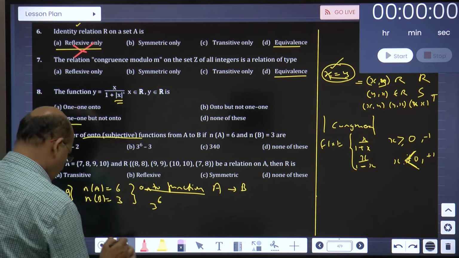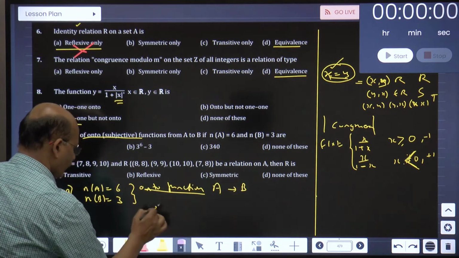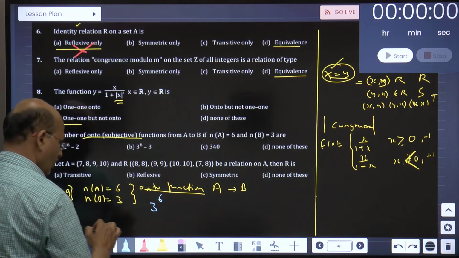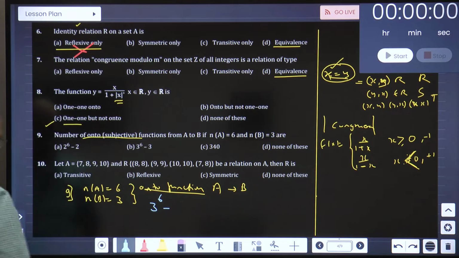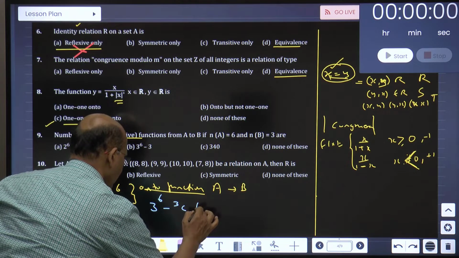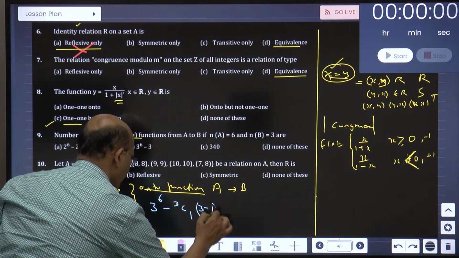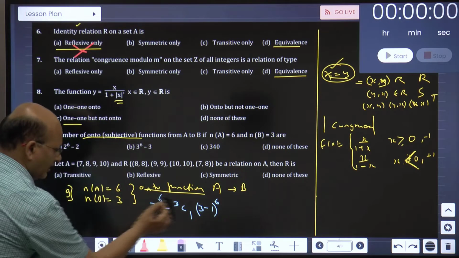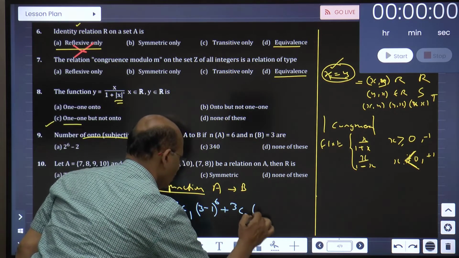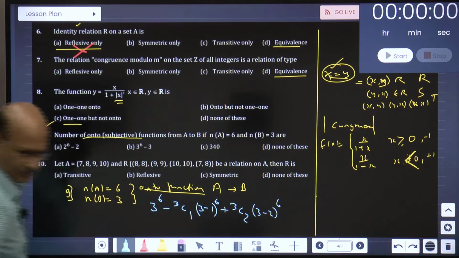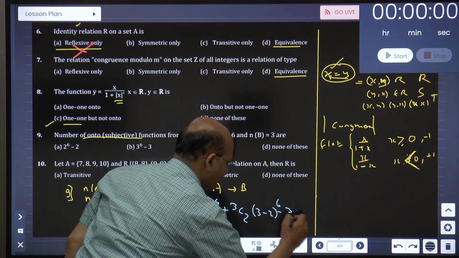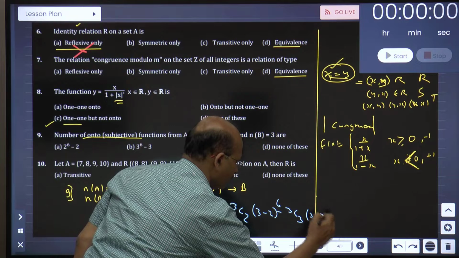Listen very carefully. This is an important formula, please take it down along with me. It will be 3 raised to 6, minus 3c1, 3 minus 1 raised to 6, this 6 power will be as it is, plus, alternating, 3c2, 3 minus 2 raised to 6, check yourself. Similarly, minus 3c3, 3 minus 3 raised to 6.